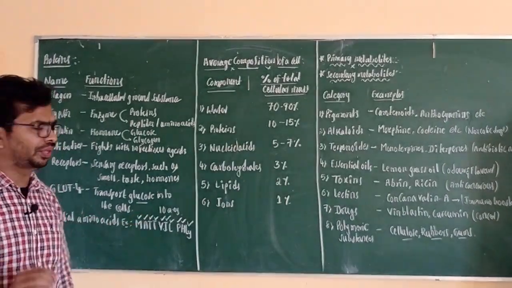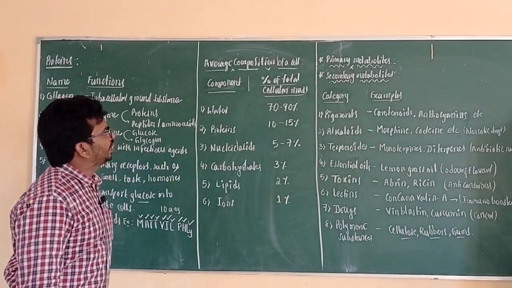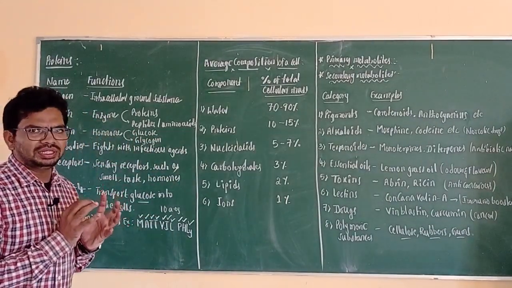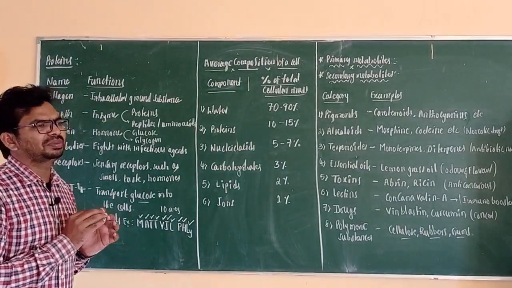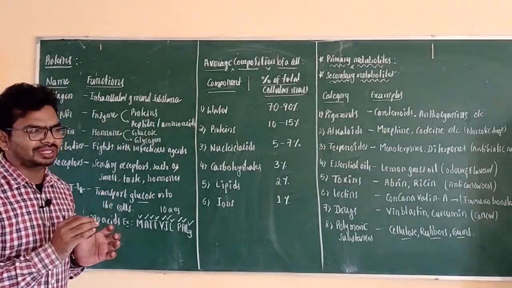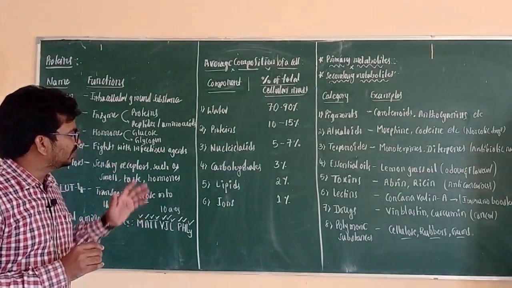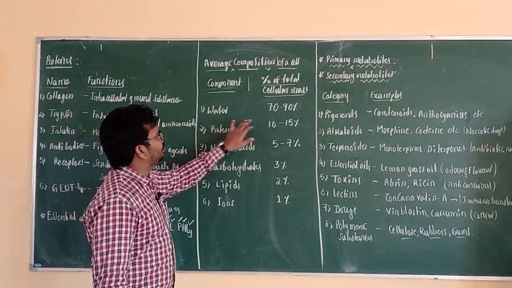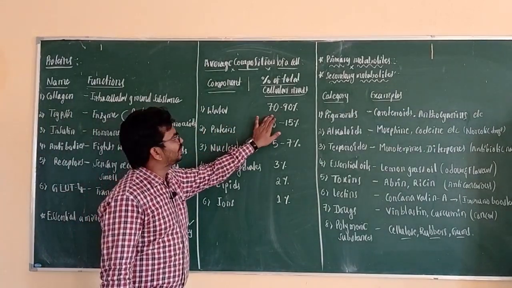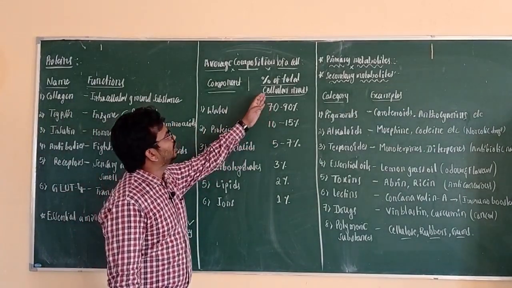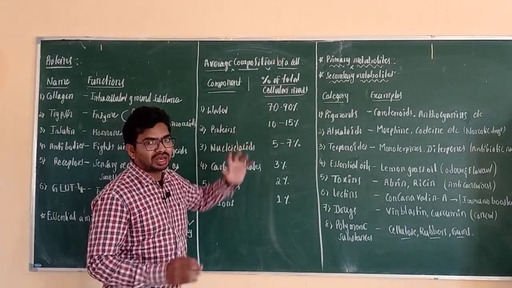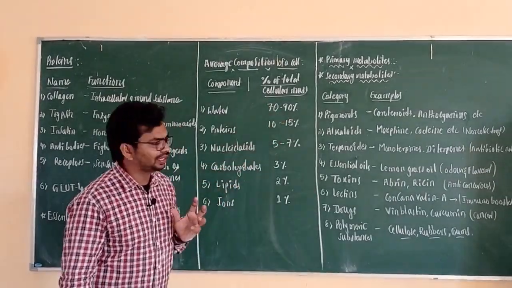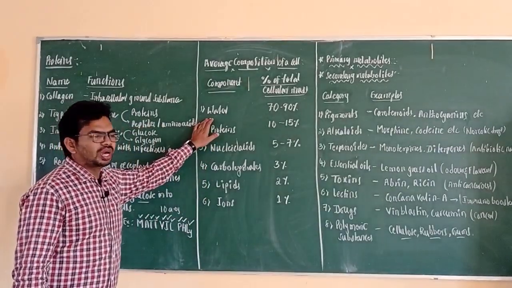This is regarding proteins. Next we are discussing the average composition of any cell. What is it made up of? A cell is made up of biomolecules, as I told you. Along with the biomolecules we can see water. How much percentage of water is in the living cell? In terms of percentage of total cellular mass, 70 to 90% of the weight is occupied by water.